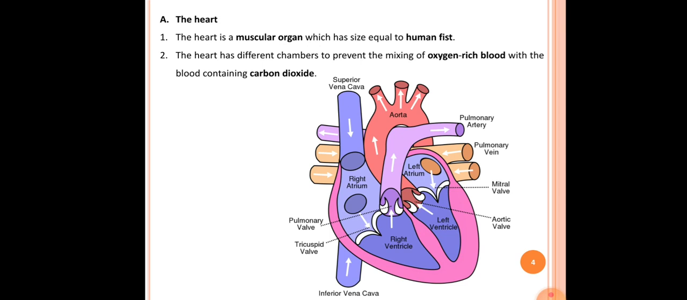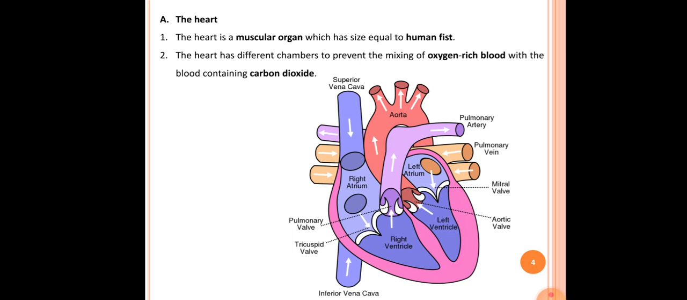We can see here the structure of the heart. In the structure of the heart, we can see the different labeling. In that, we'll start the labeling from the superior vena cava and inferior vena cava. Okay, the superior and inferior vena cava both carry deoxygenated blood along with them. It passes toward the right atrium. From the right atrium, the blood enters into the right ventricle. From the right ventricle, the blood flows toward the lungs with the help of the pulmonary artery.